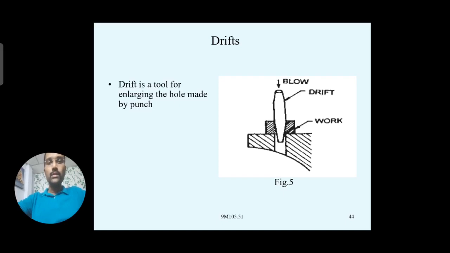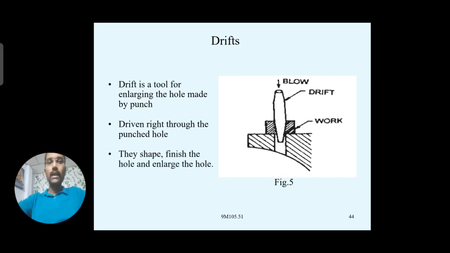The blows are obtained on the top surface of the drift, so it enters the workpiece. Further, the hole can be enlarged and you get a complete finish by enlarging the holes with the drift. These drifts are generally used.